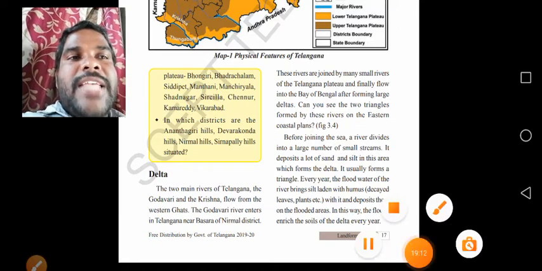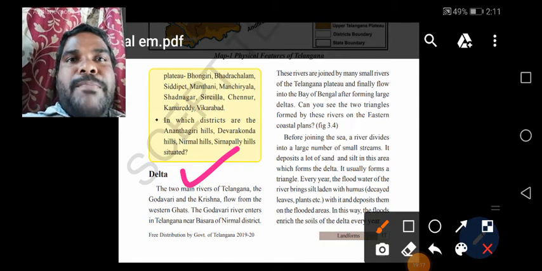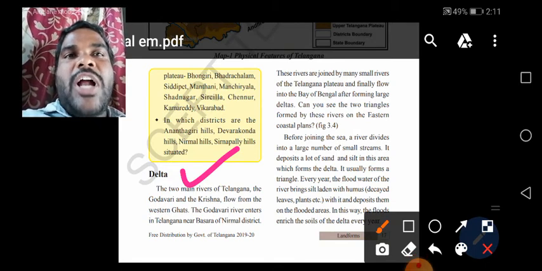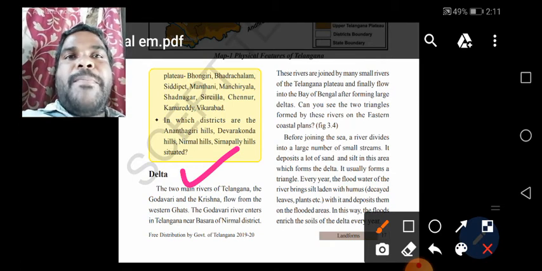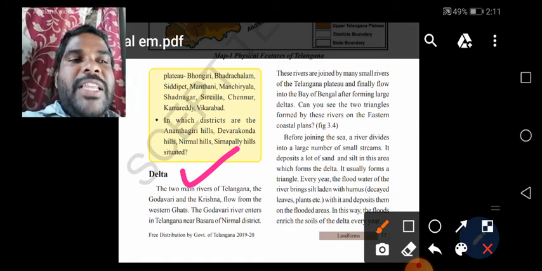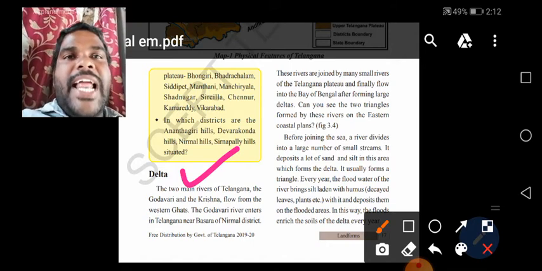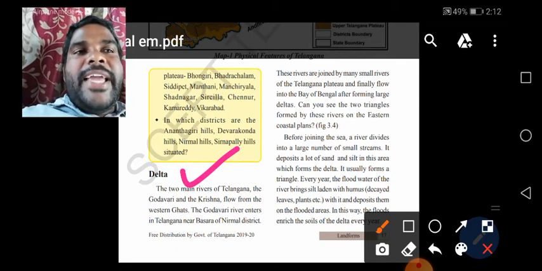Understand children? Yes, I hope you understand this delta, and part A is completed in the third chapter. In the next class, we will discuss part B, the village and life of the people living in the village. What is that village? Penamakur, a village in the delta. The way of living of the people in the delta regions we have to learn in the next part B. Understand children? Take care. Bye bye.